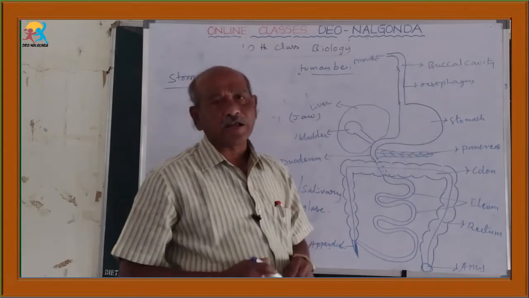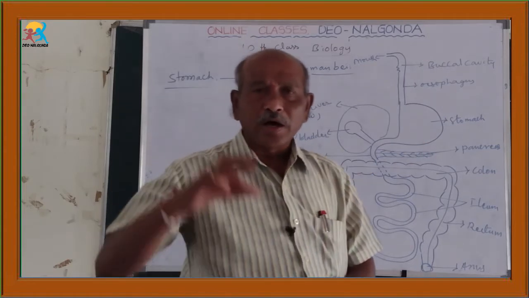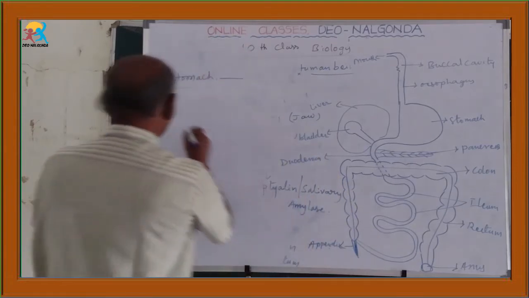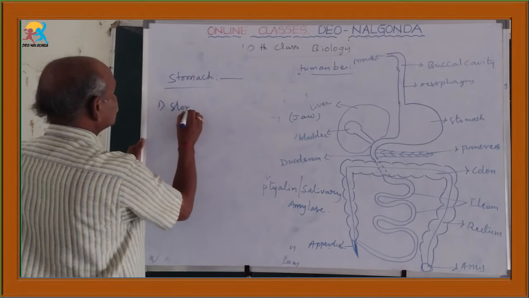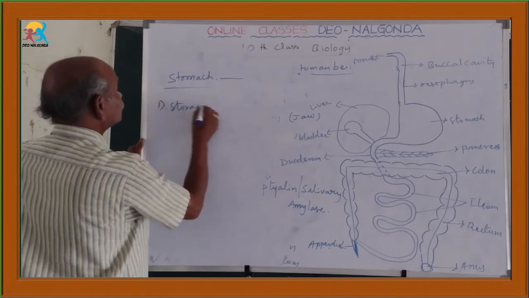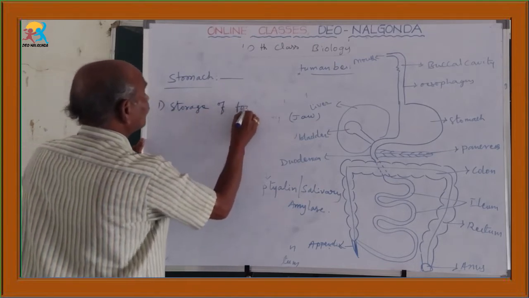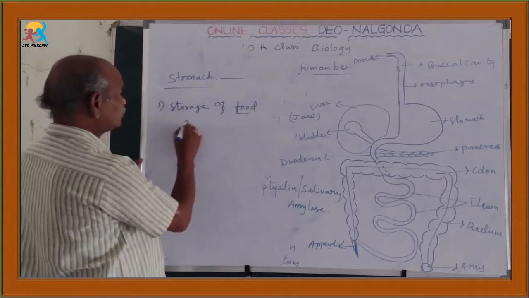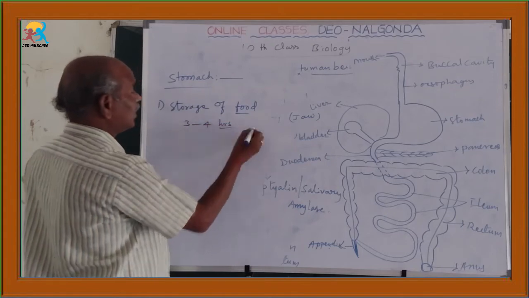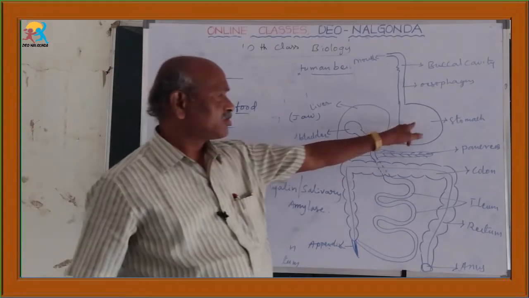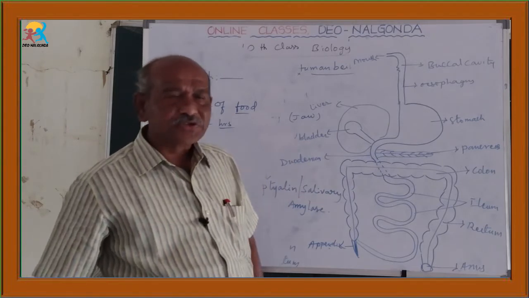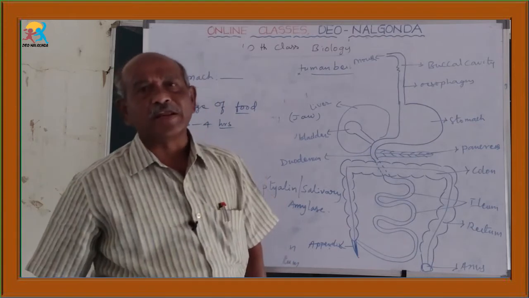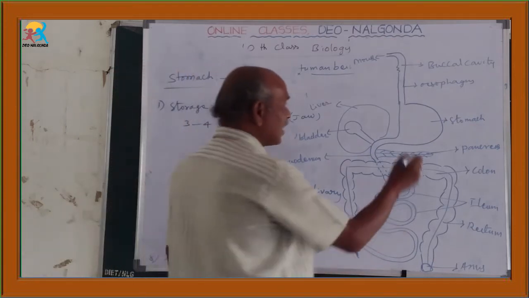So, in the stomach what happens? The entered food can be stored for 3 to 4 hours. That is called the storage of food. Whenever it is stored, what happens? The wall of the stomach consists of many glands. They are called the gastric glands.